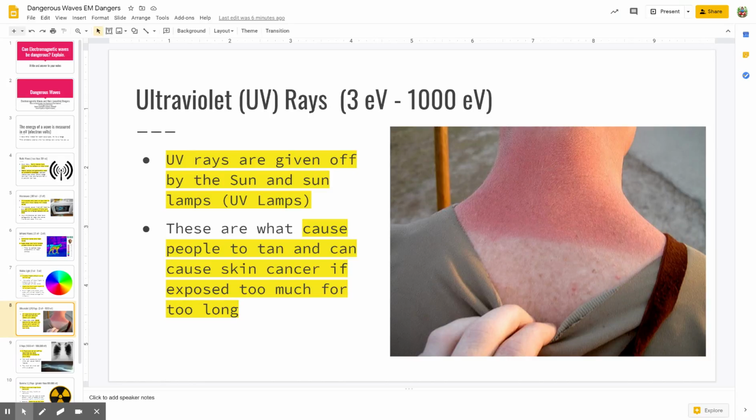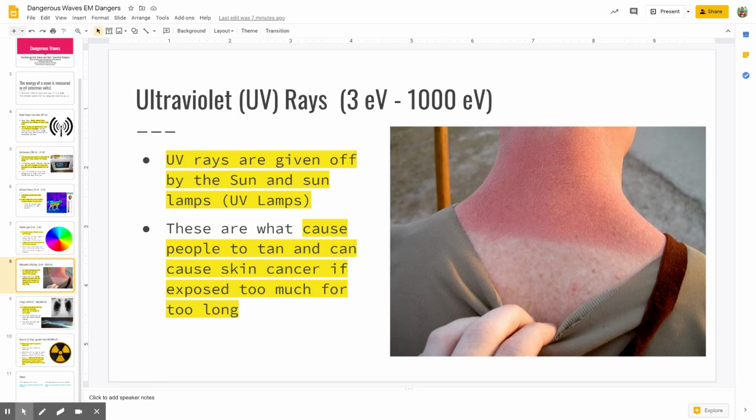So there is a huge range. If we look up here, there's a huge range of ultraviolet lights. It goes from 3 eV all the way up to 1,000 eV. Okay, so when we talk about sunscreen, a lot of times you'll see that they block UVA and UVB rays. That just means that they're blocking that whole spectrum of UV light.